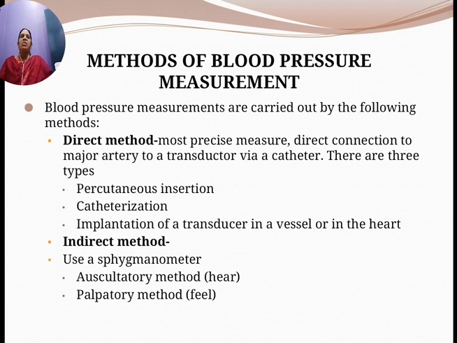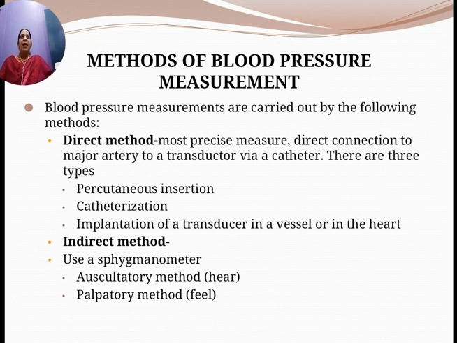So this is the most precise measurement. Direct connection to the major artery to a transducer via a catheter is possible. Three types: percutaneous insertion method, catheterization method and implantation method. In the extravascular method, the vascular pressure is coupled to an external sensor element via a liquid filled catheter.